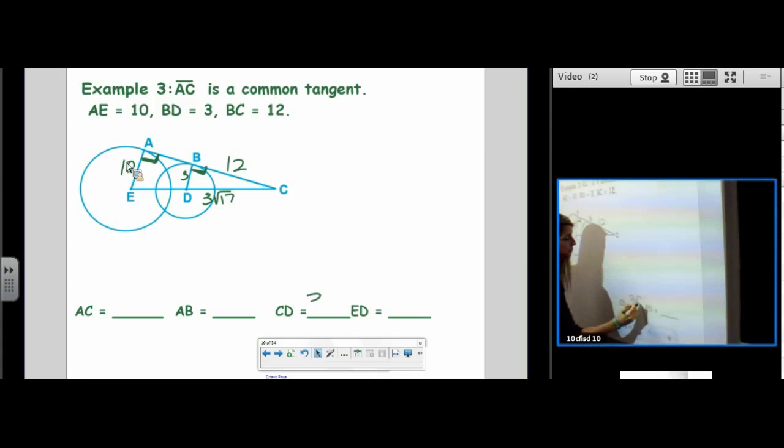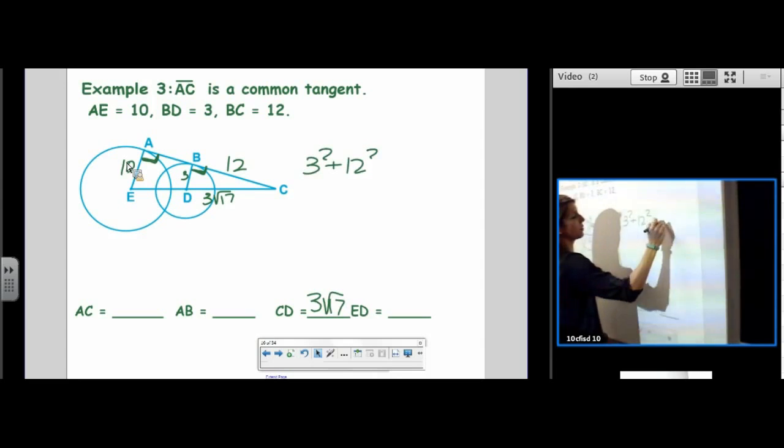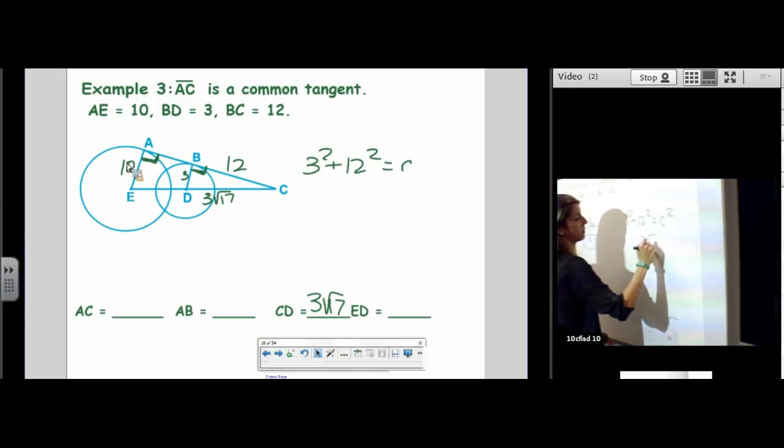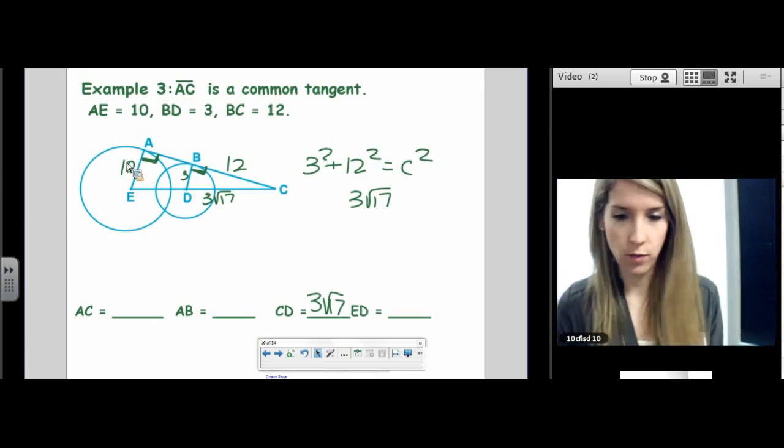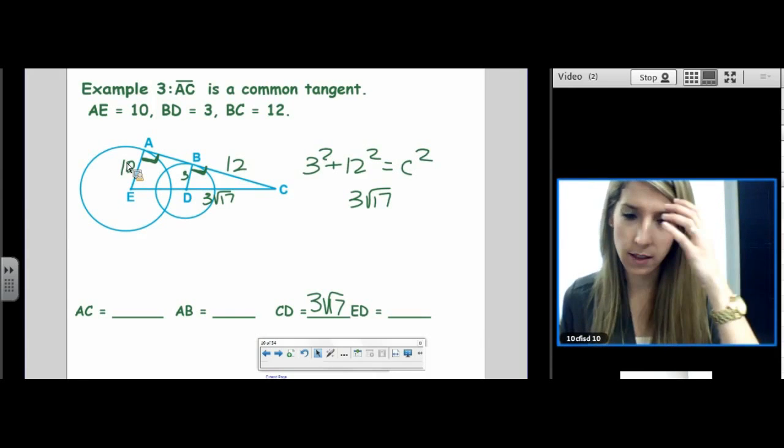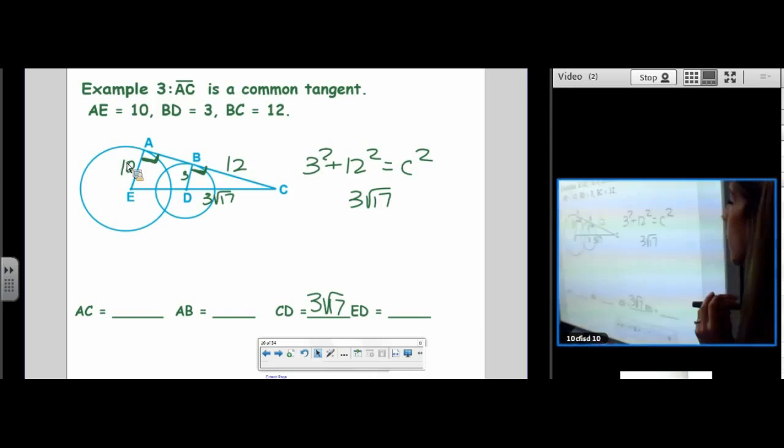So we know that one. How did we get that? We did a squared plus b squared equals c squared. And we took the square root of 153 and reduced that. So we have that part.